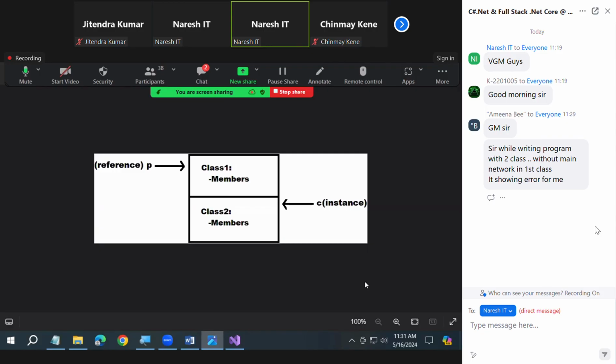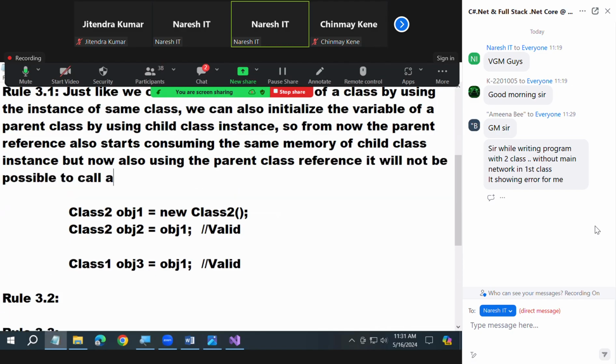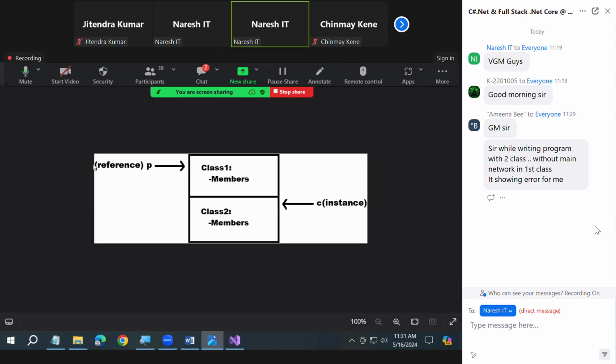No. The rule is the rule, what I taught you yesterday. A parent cannot access pure child class members, and now also the rule is the same. You cannot consume. But now also, using the parent class reference, it will not be possible to call any pure child class members. See, look, this is accessing the same memory, no doubt. But with this P, you cannot call the class 2 members. Watch this picture.